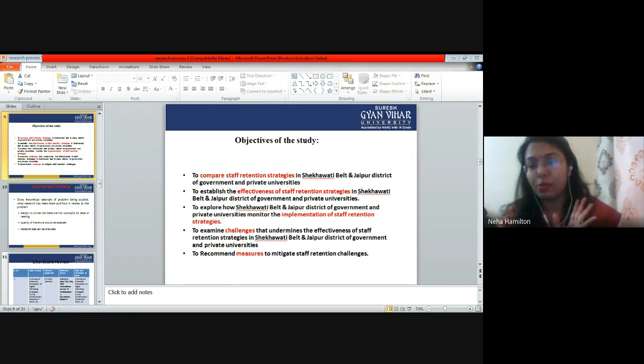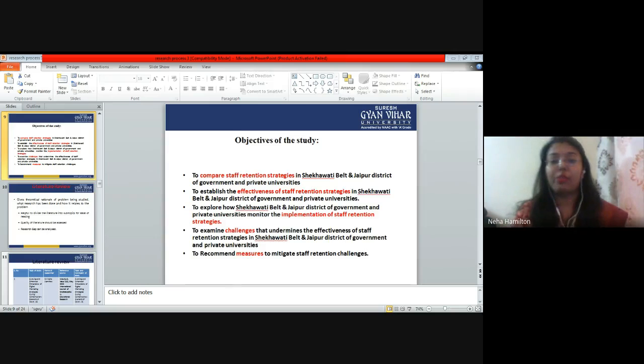This is your research problem. In Rajasthan, you are studying what is the impact of vaccines on the citizens of Rajasthan. This is your basic motive. Now, what will be the objectives of your study?